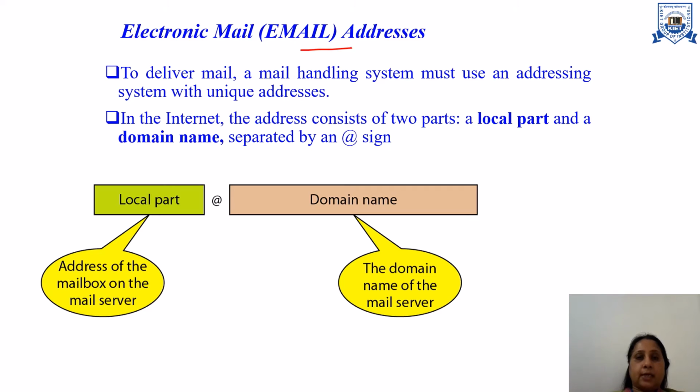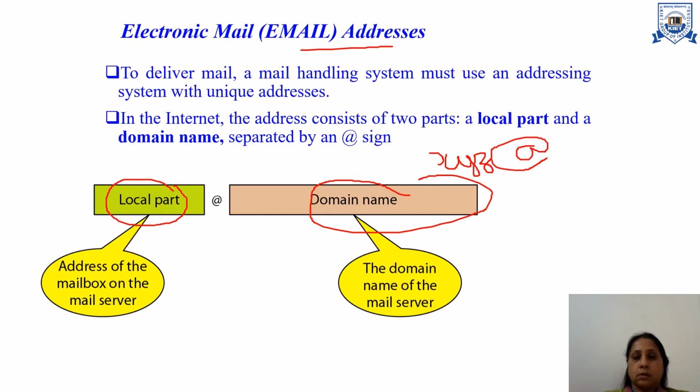When we send an email, we give the address of the person to whom we want to send the message. In that case, there are two parts, the local part and the domain name. For example, we have the email ID xyz@abc.com.